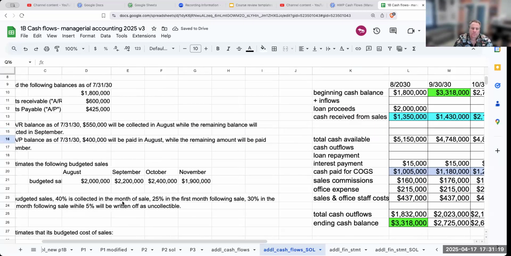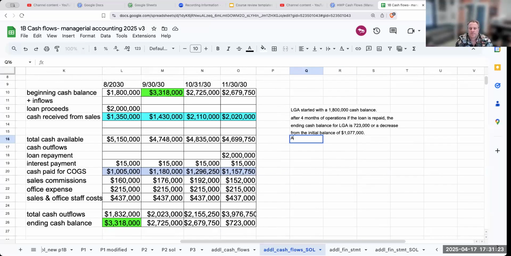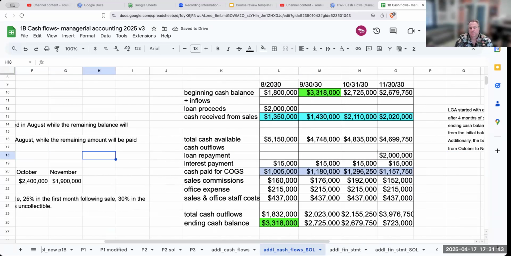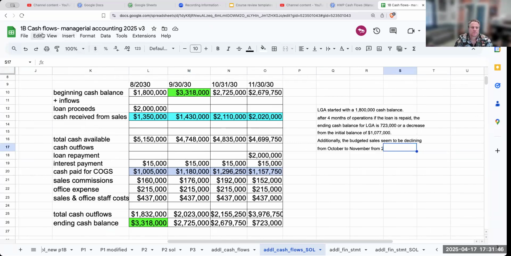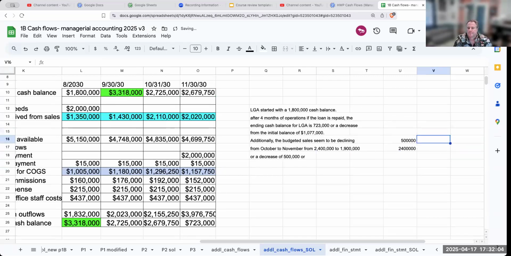Also, you can say that the budgeted sales seem to be declining from October to November from 2.4 million to 1.9 million, or a decrease of 500,000, or 21%.